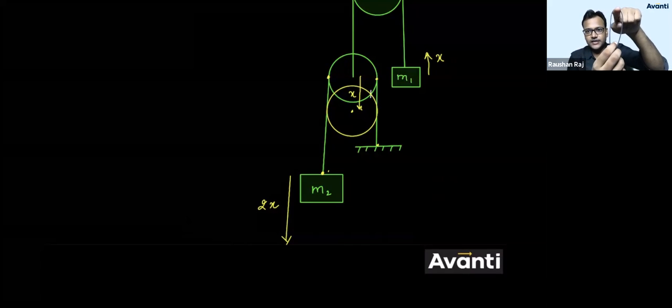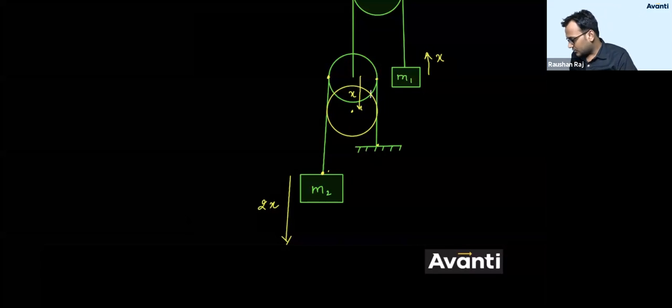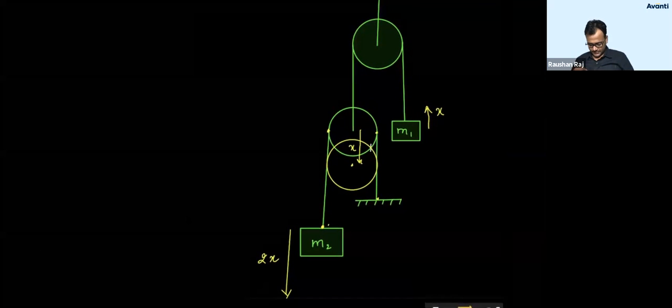Is everyone understanding the point? Leave this down by x. So this length plus this length, approximately this length is equivalent to this, and this will be slack. So this will come down by that much. Are you getting my point? So I have explained this in this diagram. Guys, do you have any problem in this diagram?